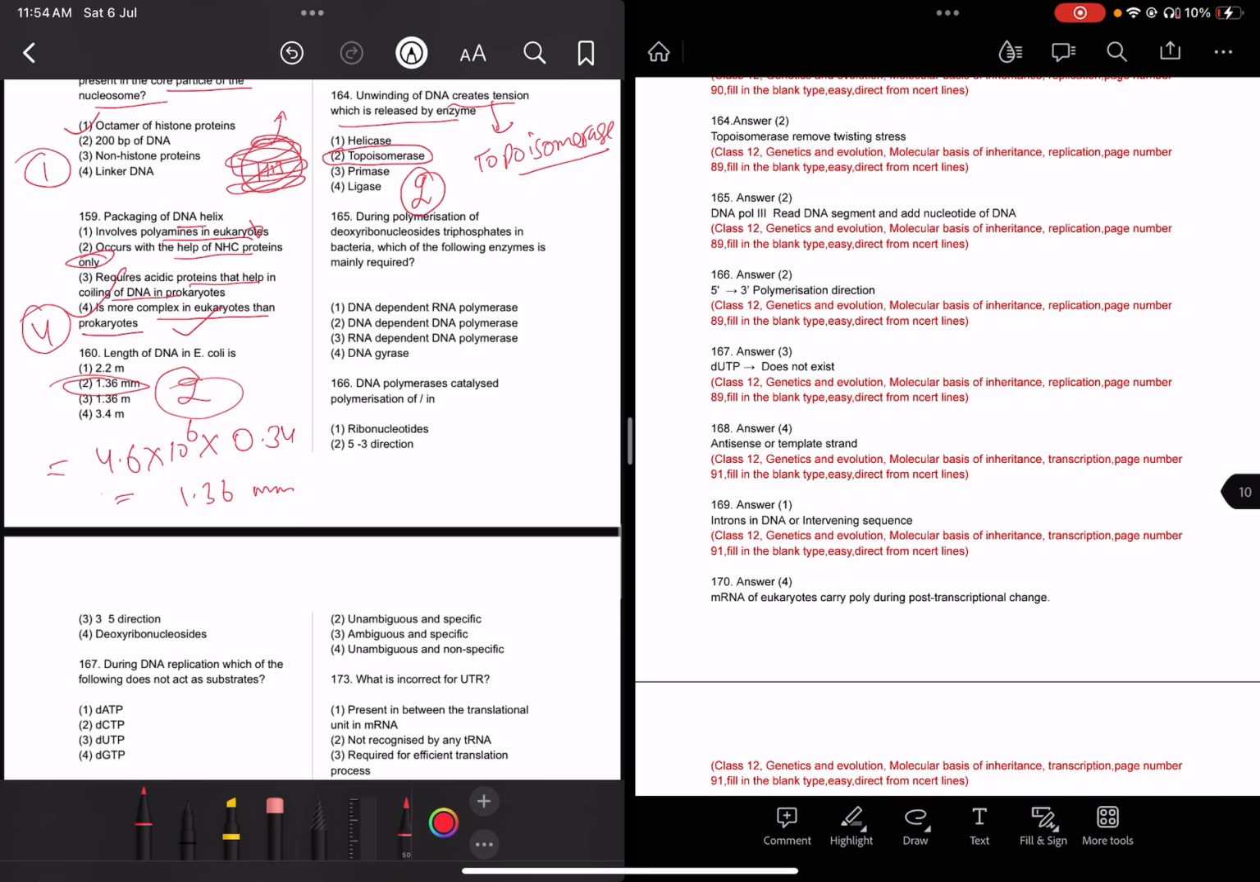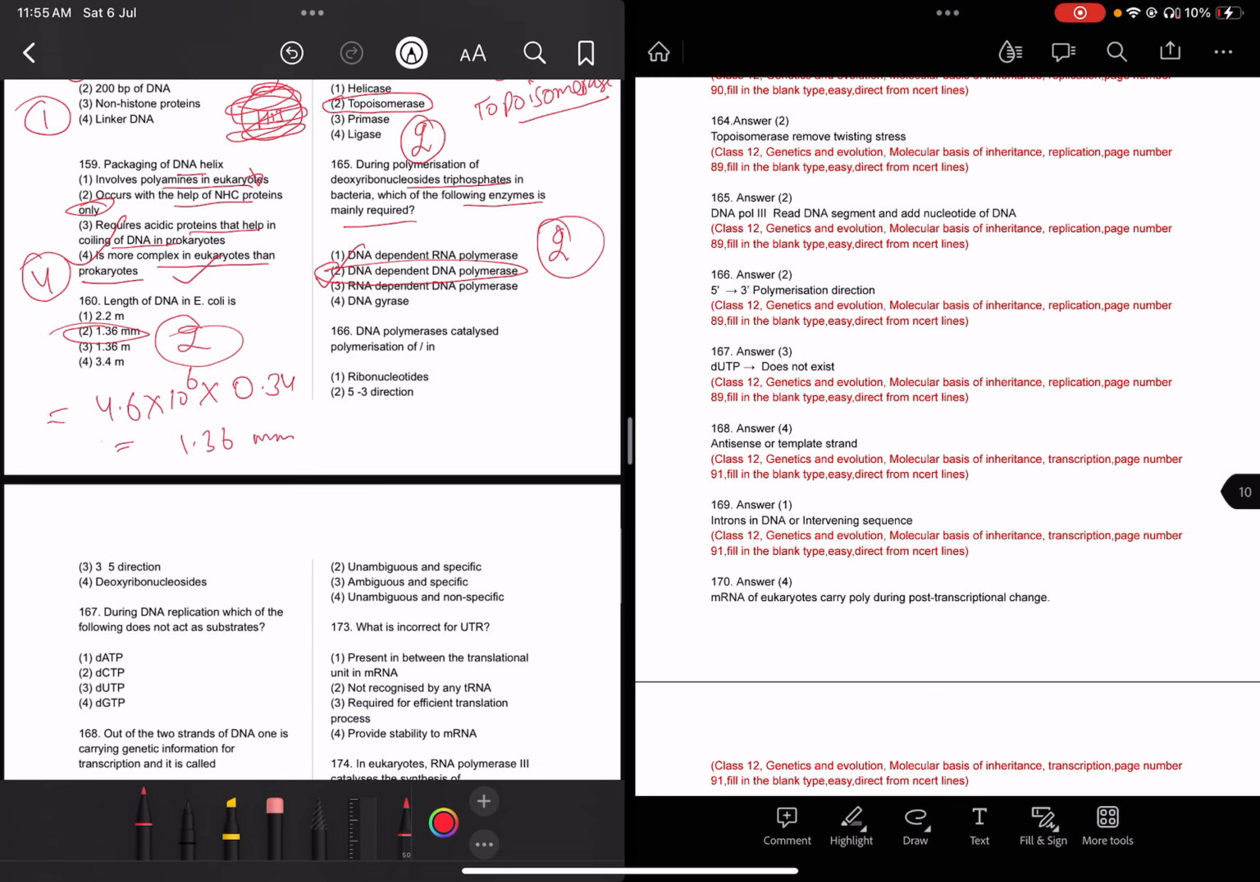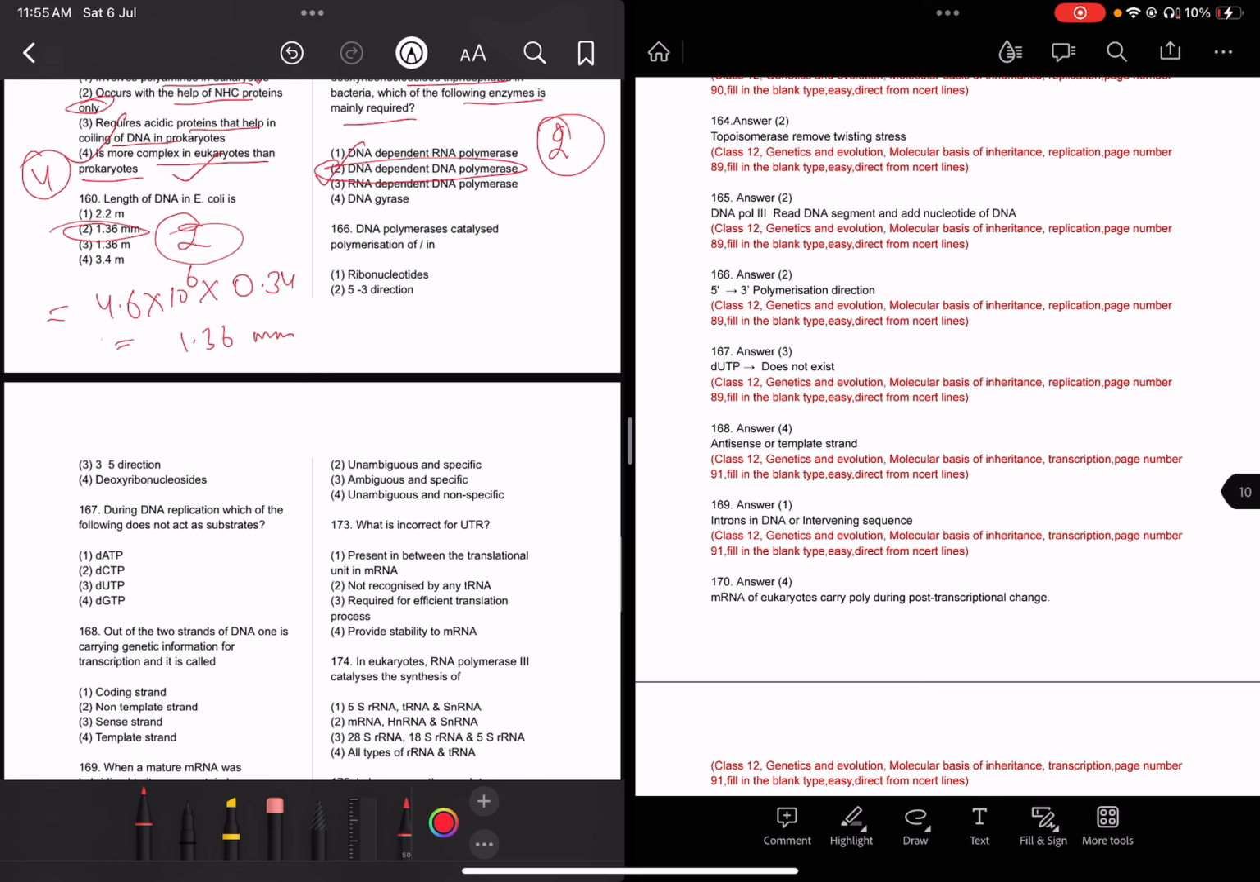Now you should read question 165 carefully. During polymerization of deoxyribonucleoside triphosphate in bacteria, which of the following enzymes is mainly required? Polymerization here means formation of DNA. Which enzyme is required? It's a very common question: DNA dependent DNA polymerase. For the formation of DNA, meaning the nucleic acid formation from deoxyribonucleotide triphosphates, DNA dependent DNA polymerase is needed.